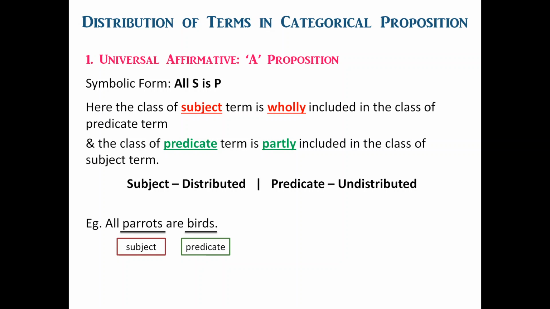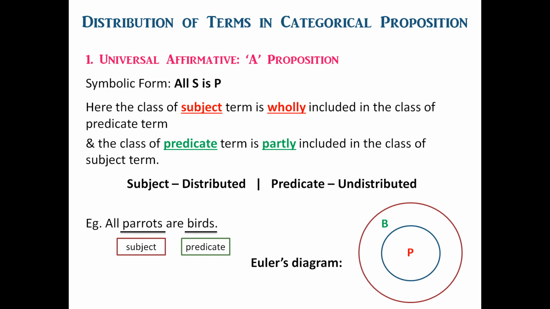This is well understood by Euler's diagram. Now see, in this Euler's diagram we can see two circles. One is within the other.